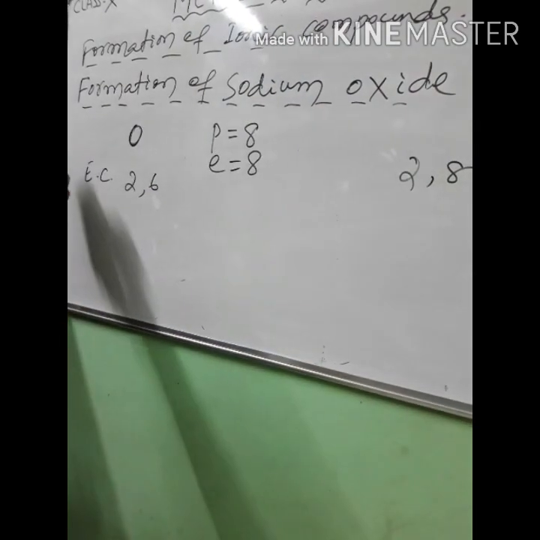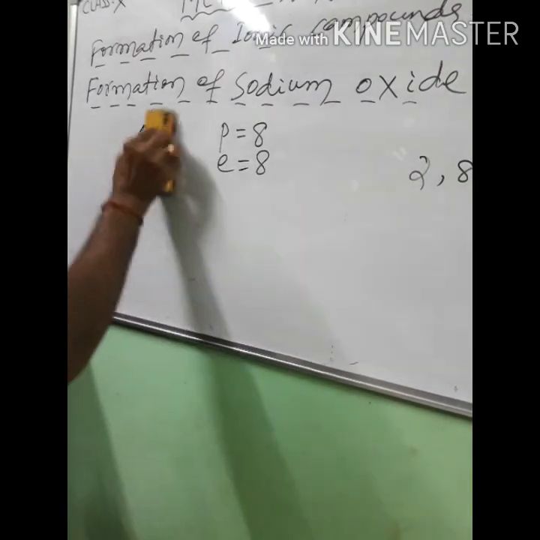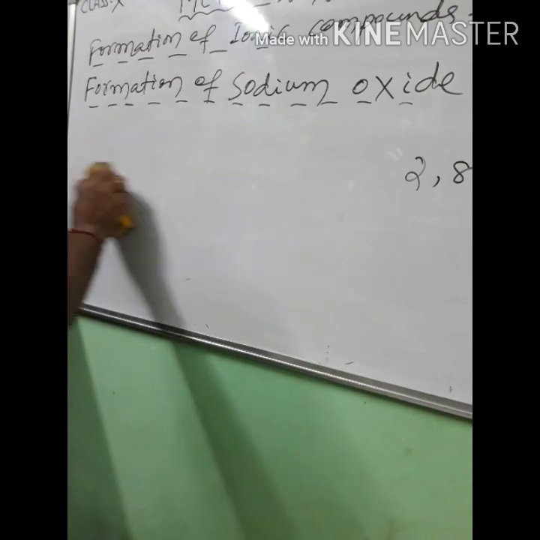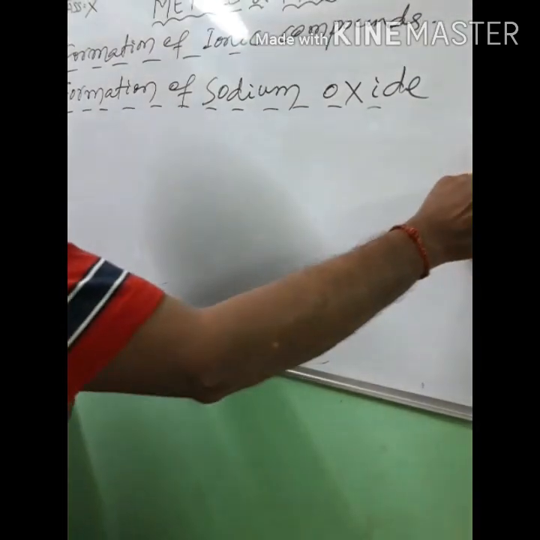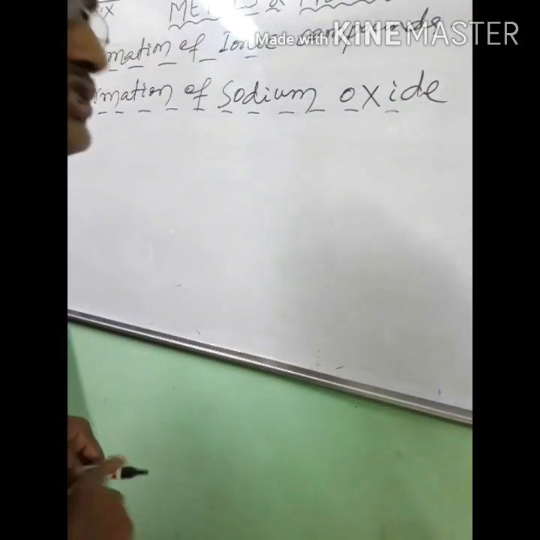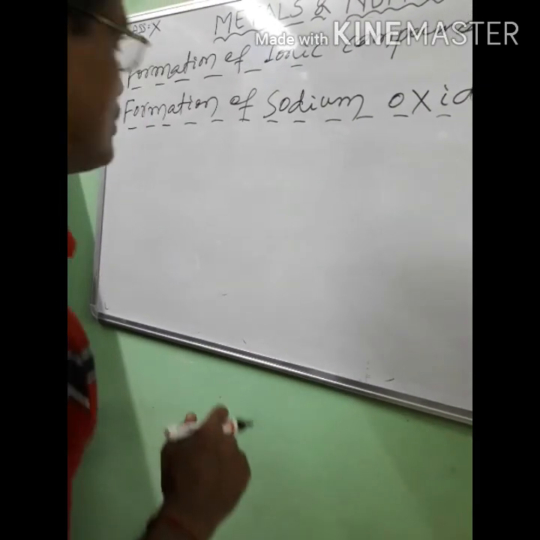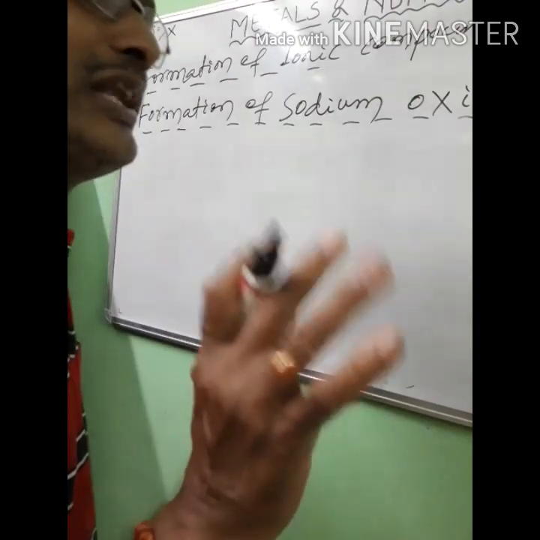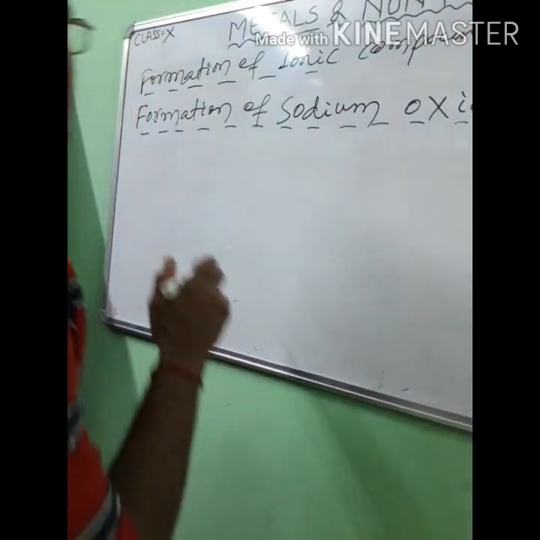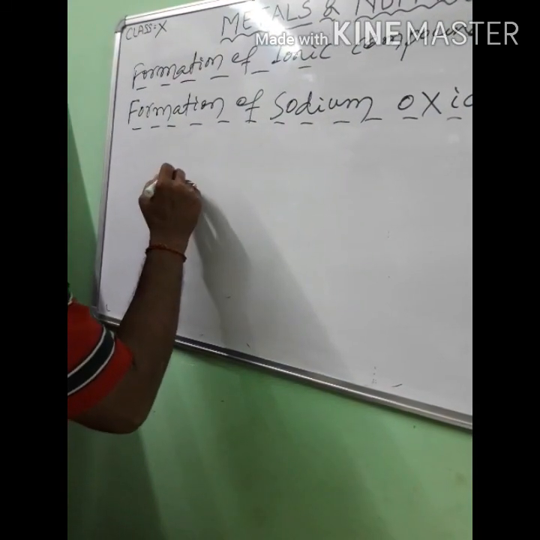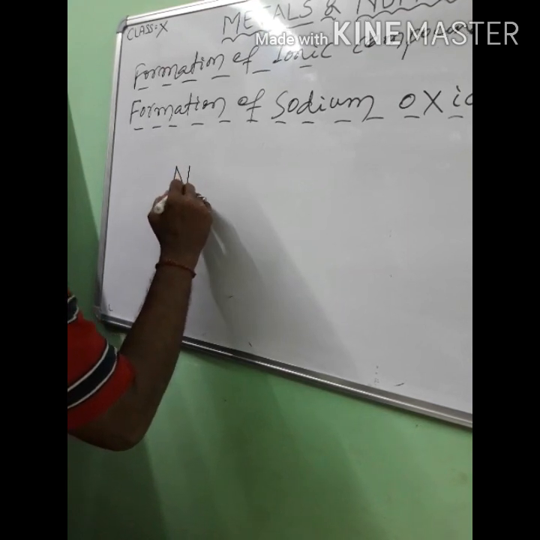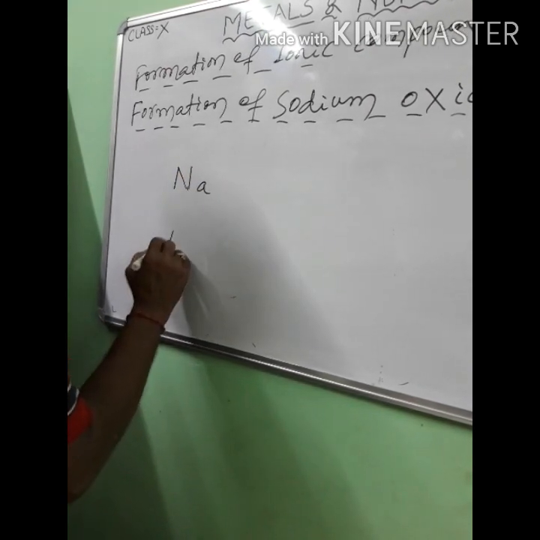So let us write 2 electrons from 2 sodium. Here 2 sodium atoms are required, each donating 1 electron to oxygen, so that oxygen will get 2 electrons from 2 sodium atoms. Let us write one sodium atom, and here we have another sodium atom.